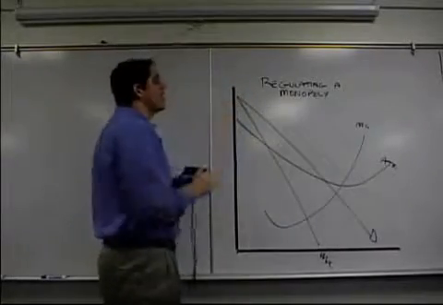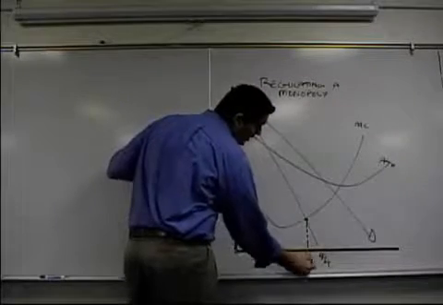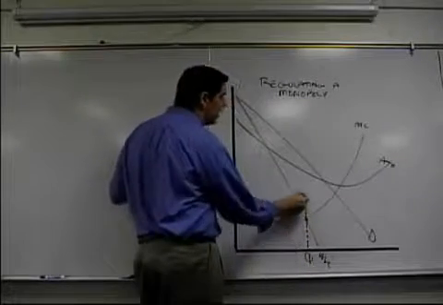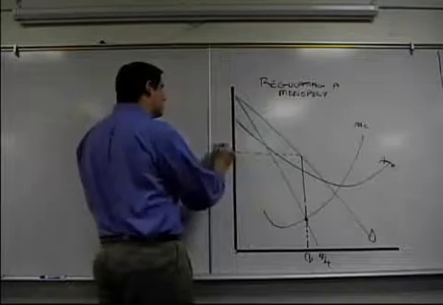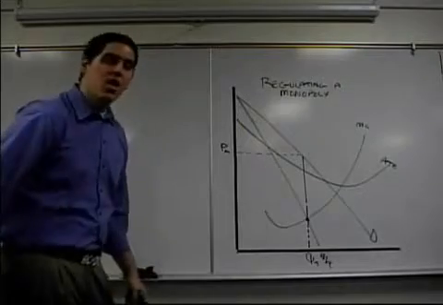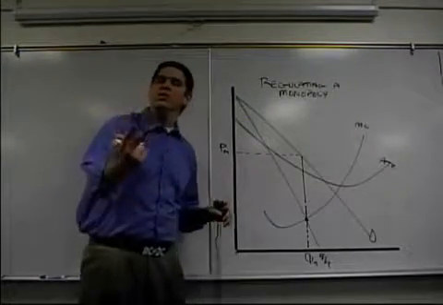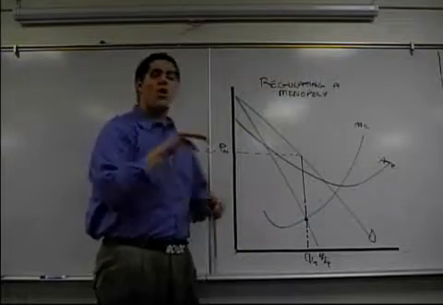The first concept, let's talk about unregulated. Unregulated means a monopoly is left to its own devices on where it can produce. It's going to produce where MR equals MC, price up here and over. You can see price for monopoly and quantity for monopoly when it's completely unregulated. Well, if the government comes in, they try to set up a price ceiling, a cap on the price. They can do it at two different places. They can do it at socially optimal or fair return.